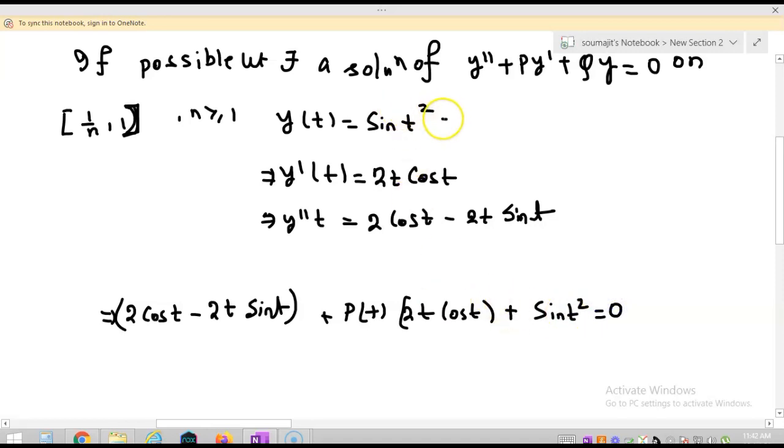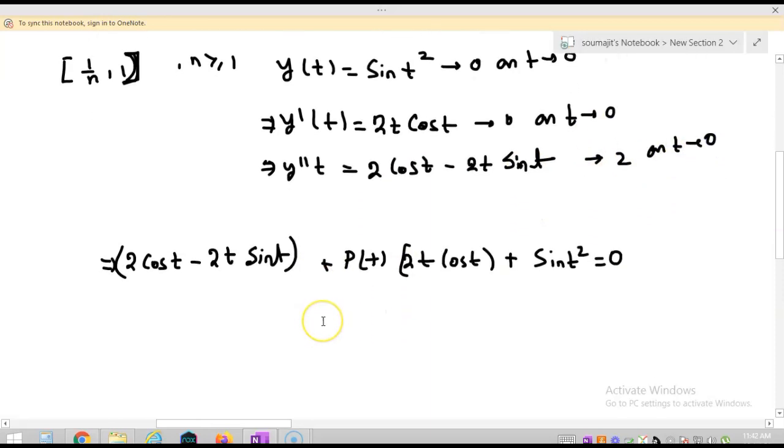Now observe that this tends to 0 as t tends to 0. This again tends to 0 as t tends to 0, as this quantity is bounded and this tends to 0. And this tends to 2, as cos t tends to 1 as t tends to 0. So 2 cos t tends to 2, and this quantity tends to 0. So it will tend to 2 as t tends to 0.